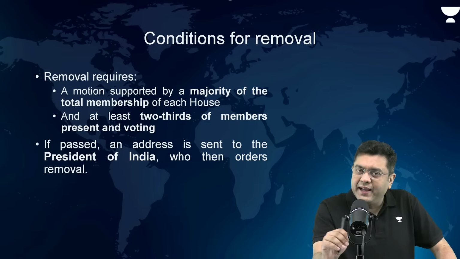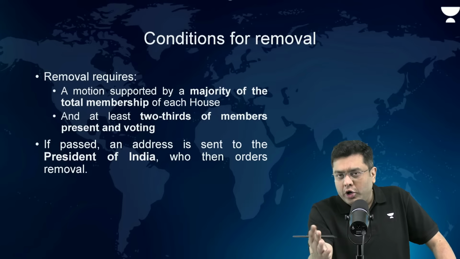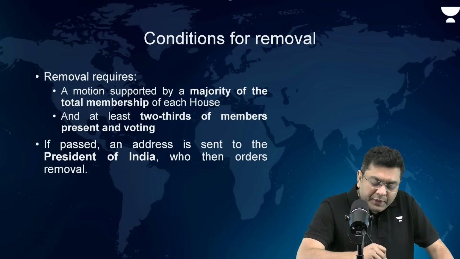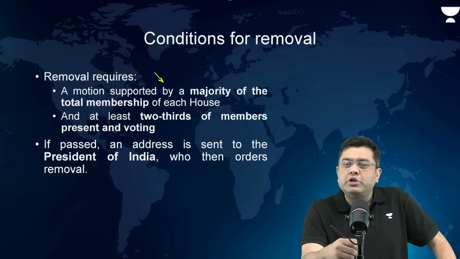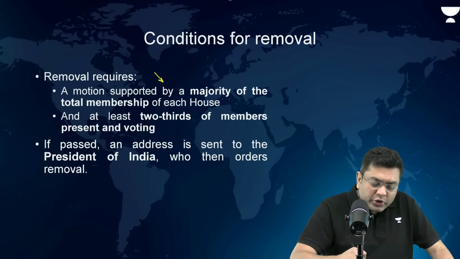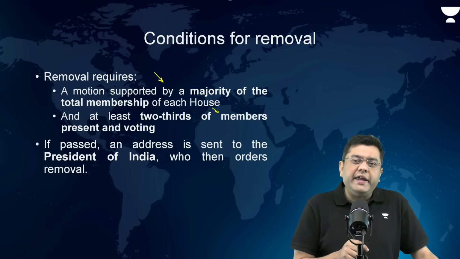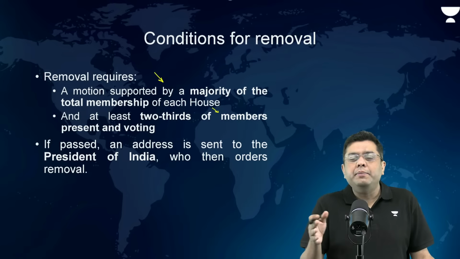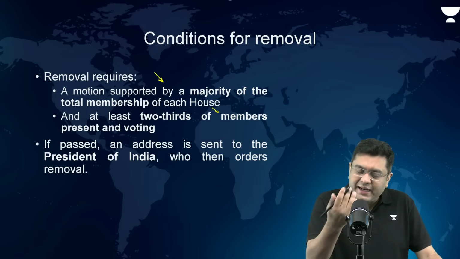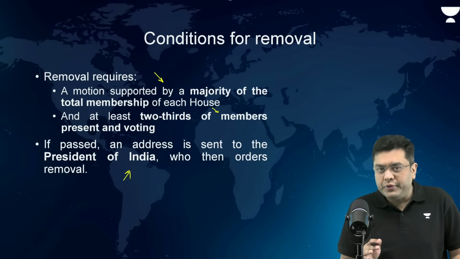Now, once the inquiry committee finds the judge to be guilty or not guilty, the motion has to be supported by a majority of the total membership of each house, and at least two-thirds of the members present and voting. In that particular case only is the removal complete. And then it is submitted to the President, who then orders the removal.